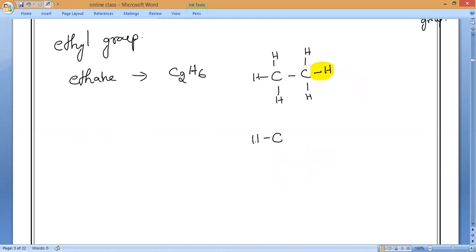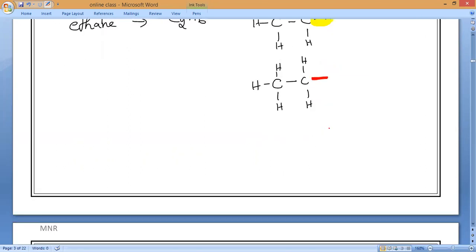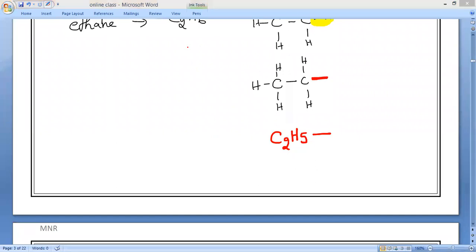C single bond C. Here one hydrogen, here one hydrogen. But here alone what will come? Free line. The free line indicates one valence of carbon is free. Understand, everybody? So that is why the condensed or structural formula will be written as C2H5 with a line. Is it okay, everybody? Understand? So what is the name of this one?